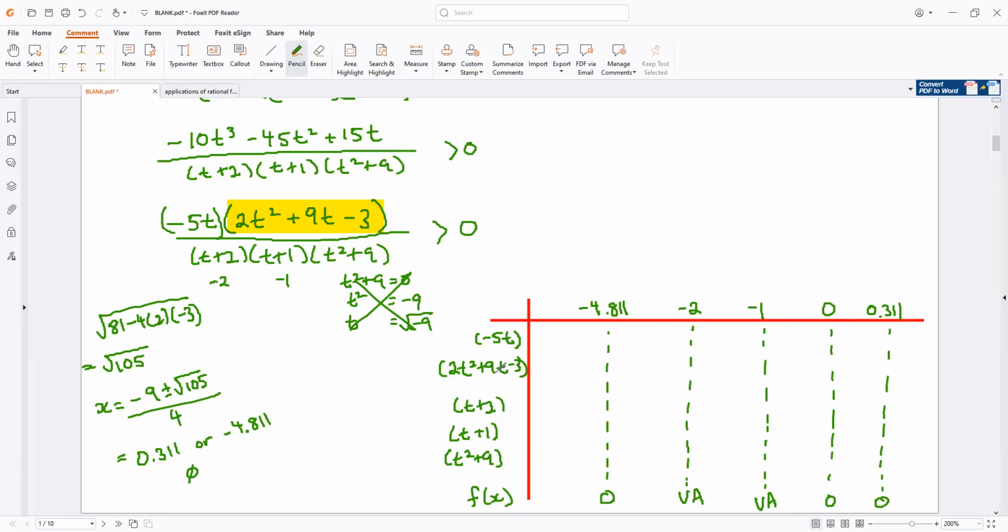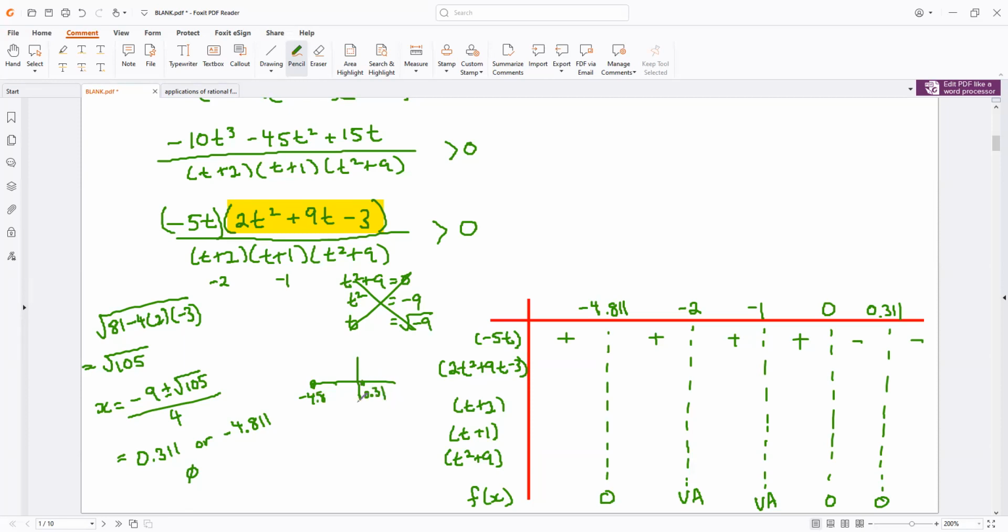If I'm going to go left this time, instead of just going down in a column, I have a negative 5t. So if the t value is negative, I get a positive. If the t value is positive, I get a negative, which means that's a plus, that's a plus, that's a plus, that's a plus. And from here, as we use t values that are positive, that factor is going to be negative. Next, 2t squared plus 9t minus 3 is a parabola that has negative 4.8